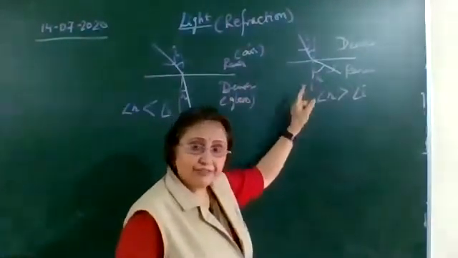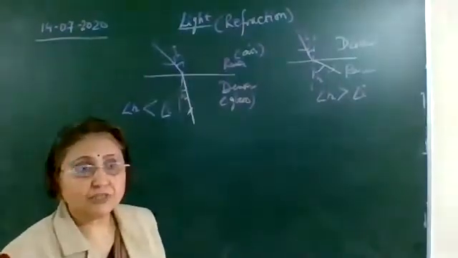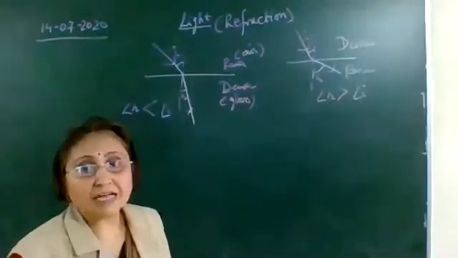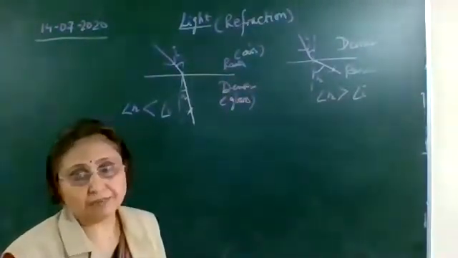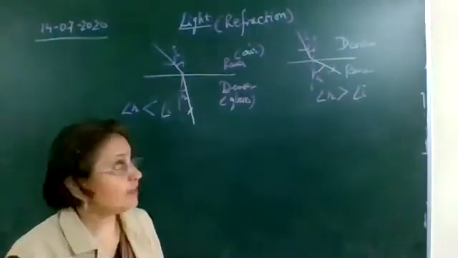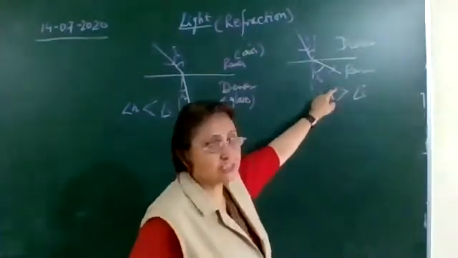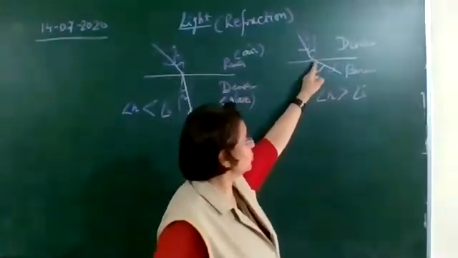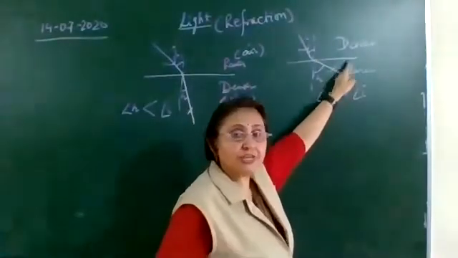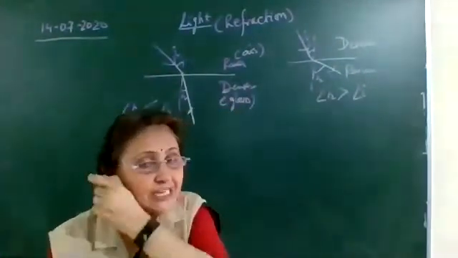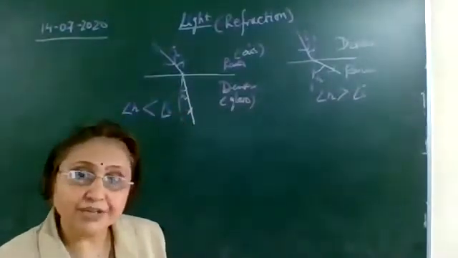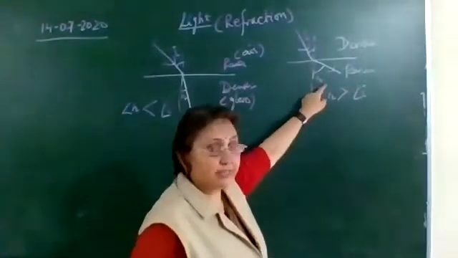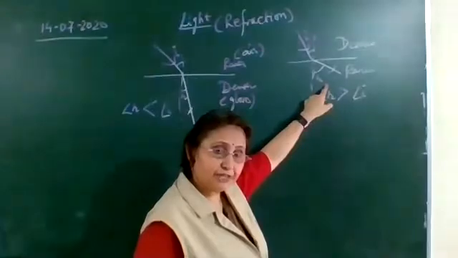Then draw the second figure in which a ray of light is passing from denser to rarer medium. This ray also will not go straight, but which side will it bend? It will bend away from the normal. Why?